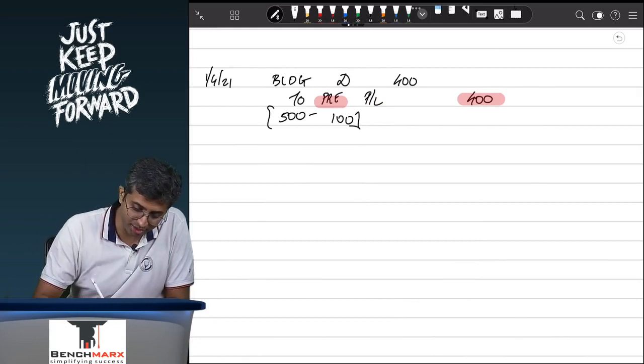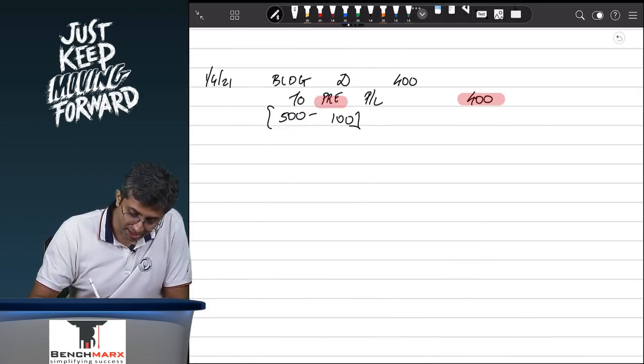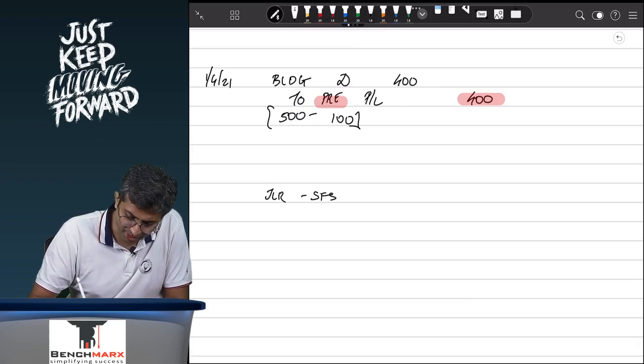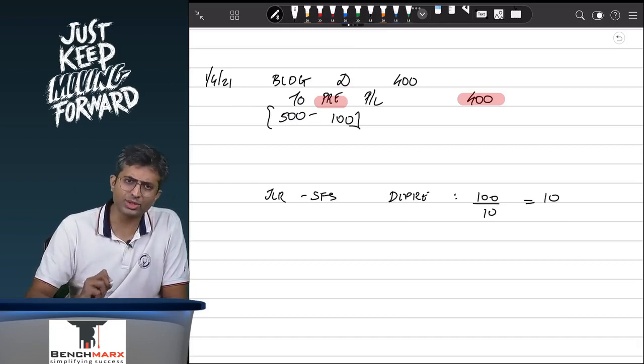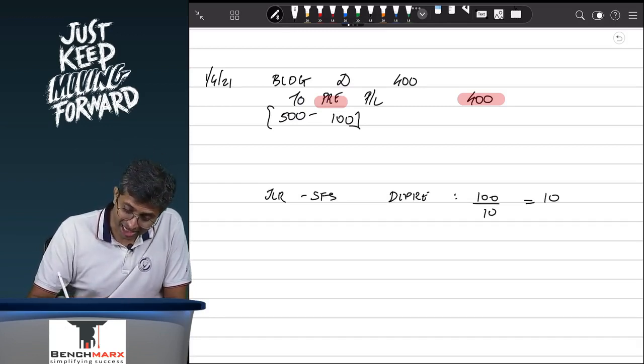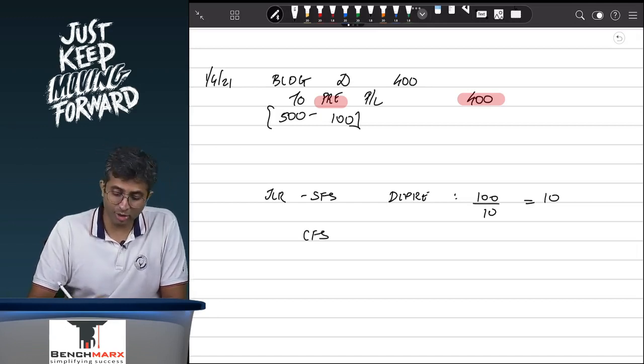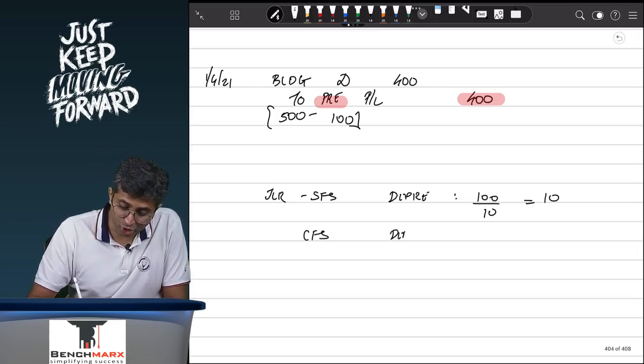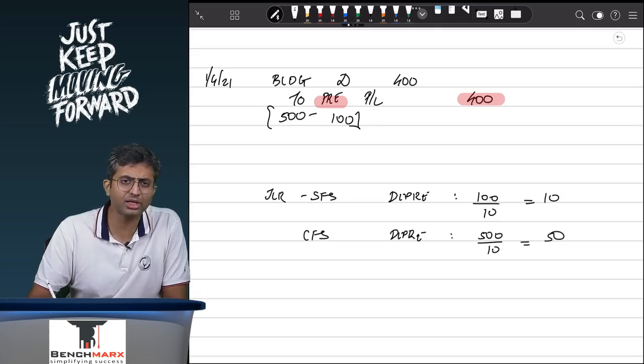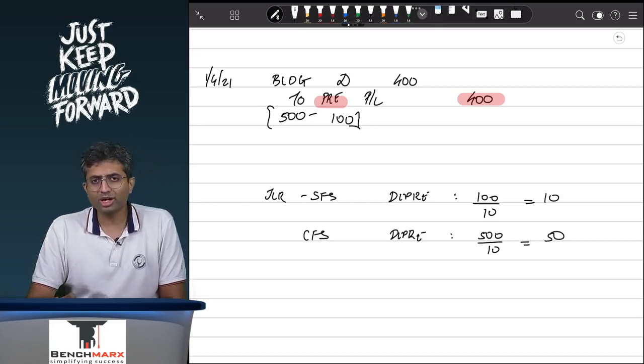What has happened over here is, in your books, in JLR, separate or standalone financial statements, the depreciation that they have recorded is 100 divided by 10, that is 10, and that 10 rupees has already been recorded, but that is based on the book value. In the CFS, you are showing the asset to be worth 500 at the start of the year, so your ideal depreciation should be 500 divided by 10, which is 50. So should you record a depreciation for 50?